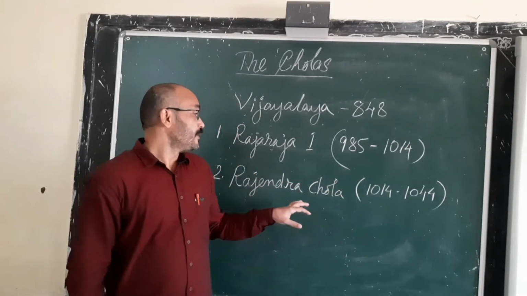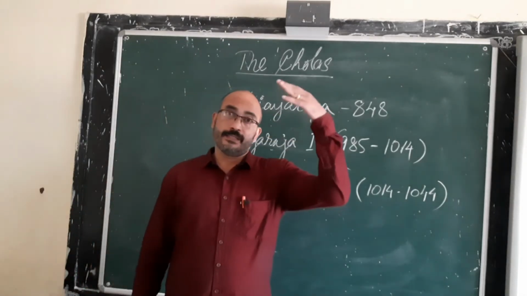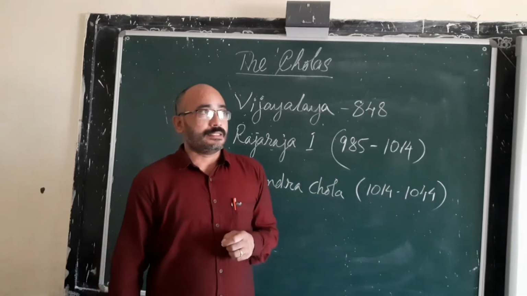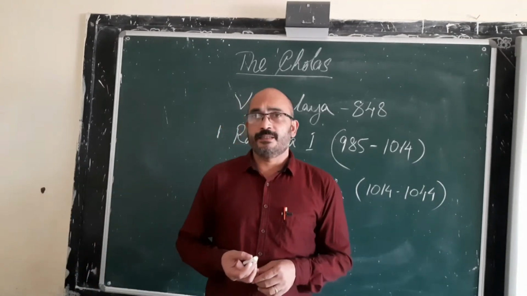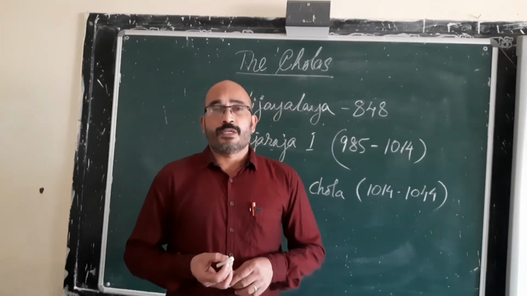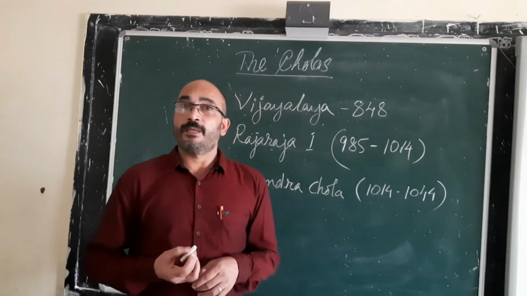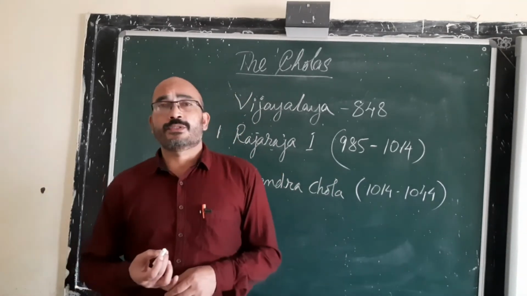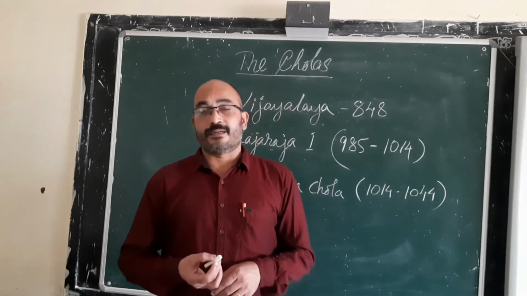During the time of Rajendra Chola, the glory of the Chola Empire reached its zenith, its highest level. Rajendra Chola followed the policies of his father. Rajaraja I was a brilliant general and a great conqueror, and similarly his son Rajendra Chola was also a great conqueror and a brilliant general.